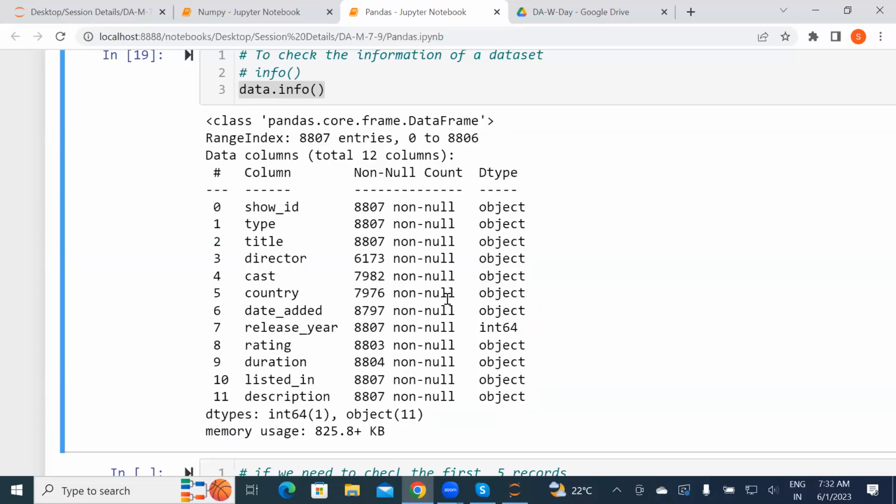My data set has these types of columns. Columns are show ID, type, title, director, cast, country, date added, release year, rating, duration, listed in, description. In that we have the non-null counts, dtypes, everything is there. So this is what my data talks about. So that is how data info works.